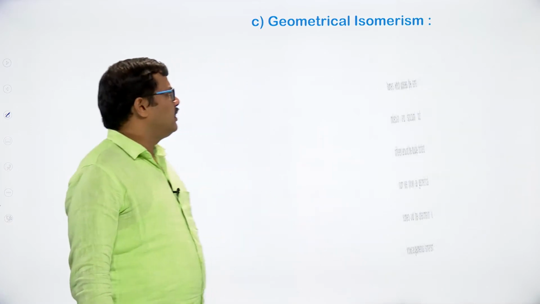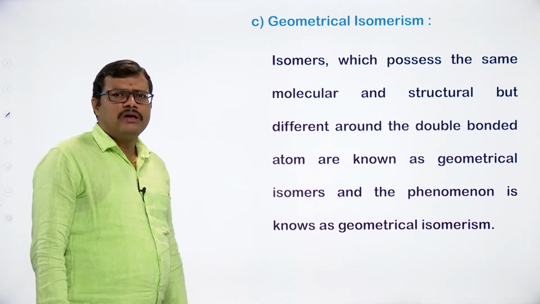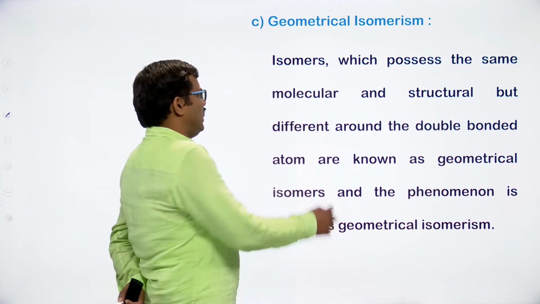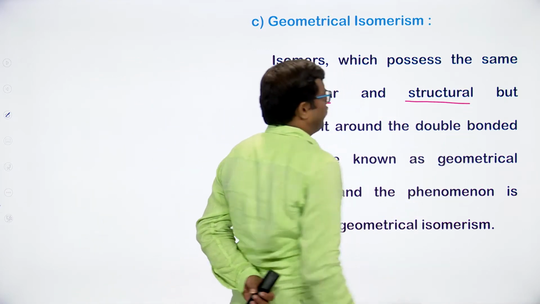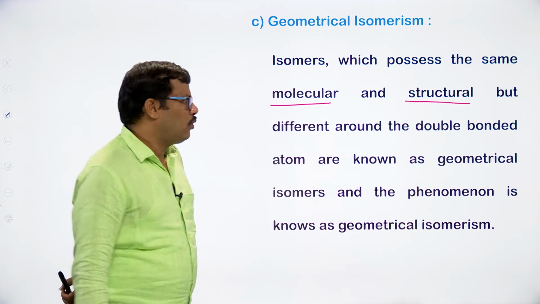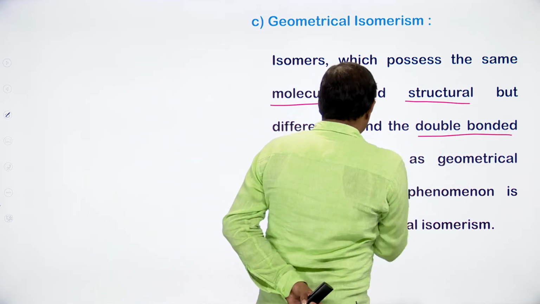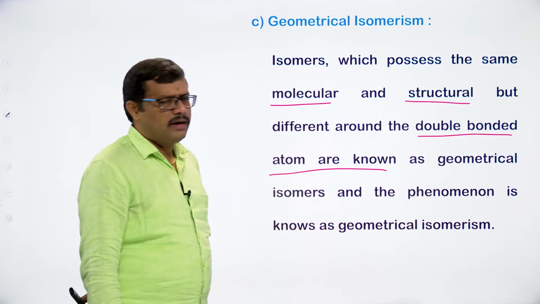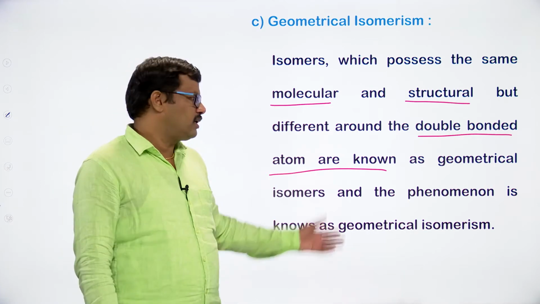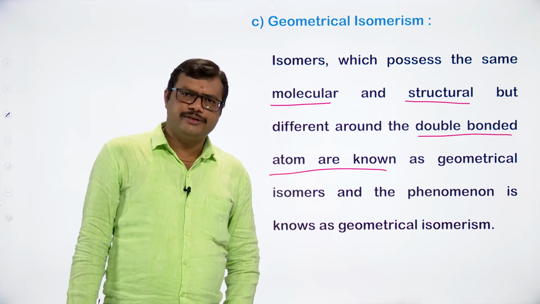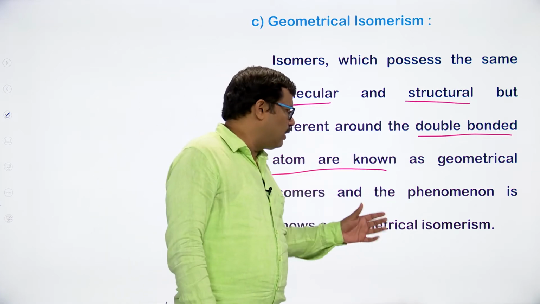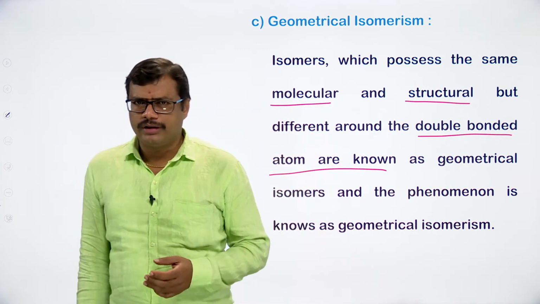Coming to isomerism, the third type of isomerism that we can expect in the case of alkenes is geometrical isomerism. These are compounds which have the same molecular formula and structural formula, but they differ in the orientation of the groups or atoms at the double bond. Those compounds are said to be geometrical isomers, and the phenomenon is known as geometrical isomerism.